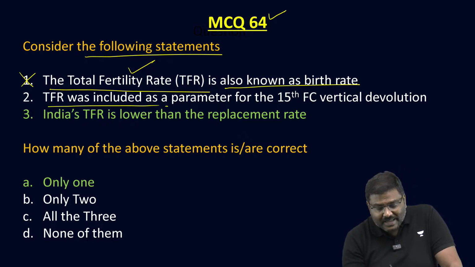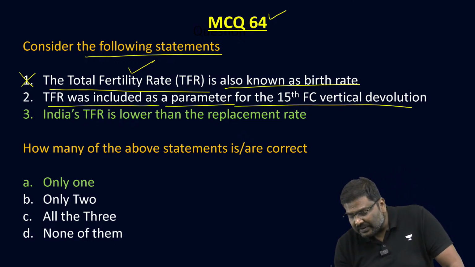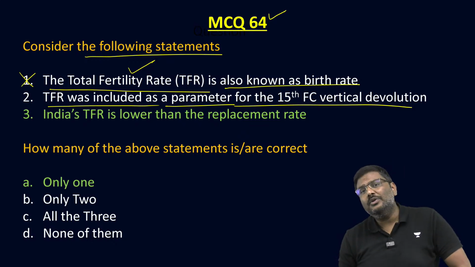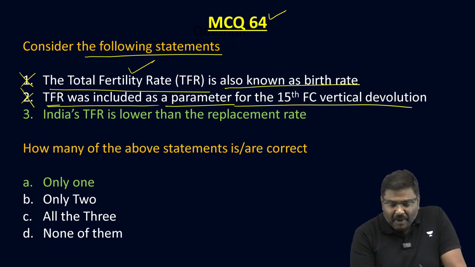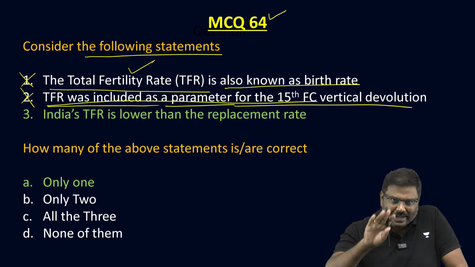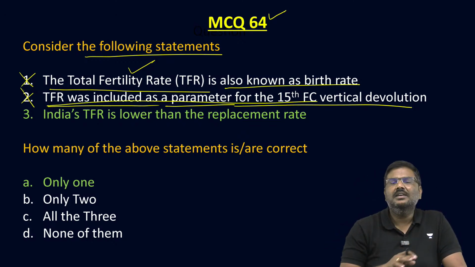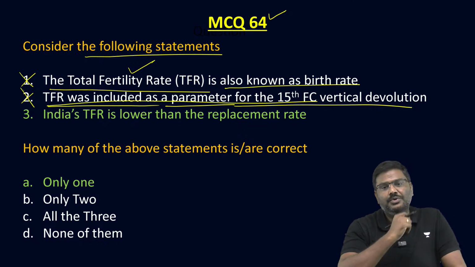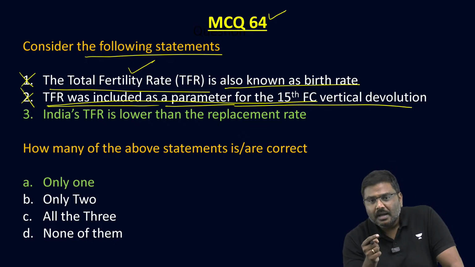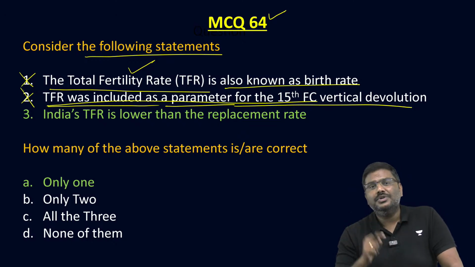TFR was included as a parameter of 15th Finance Commission vertical devolution. The statement is incorrect. It was part of the 15th Finance Commission recommendation policy. Yes, one of the parameters, but in horizontal devolution. Is it okay? Horizontal devolution.